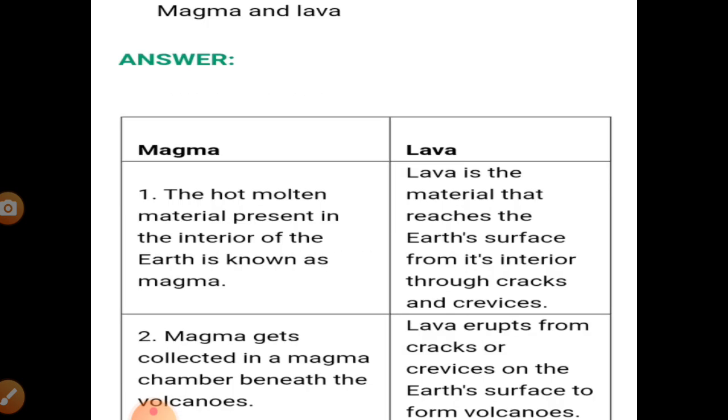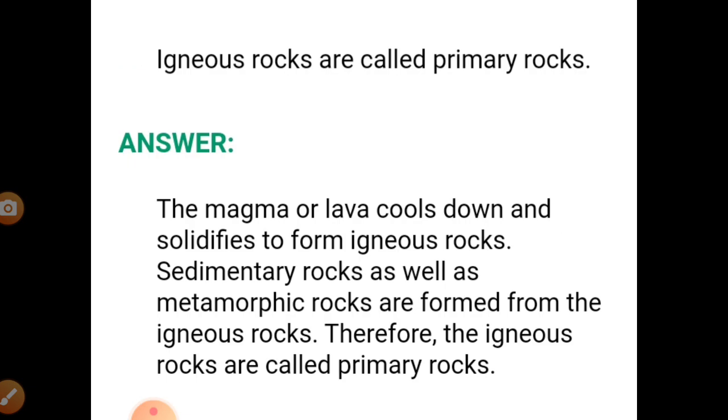Next we have, how is lava different from magma? So basically we are defining them. Magma is the hot molten material present in the interior of the earth, while lava is the material that reaches the earth's surface from its interior through cracks or crevices. Magma gets collected in a magma chamber beneath the volcanoes, while lava erupts from cracks or crevices on the earth's surface to form volcanoes.